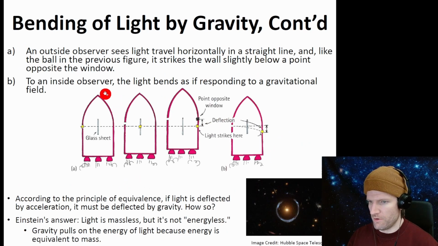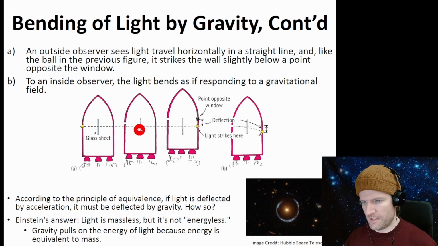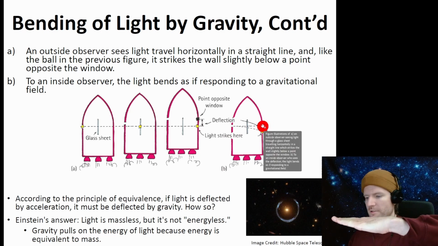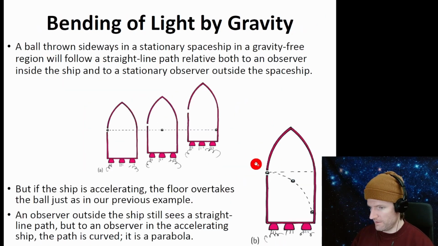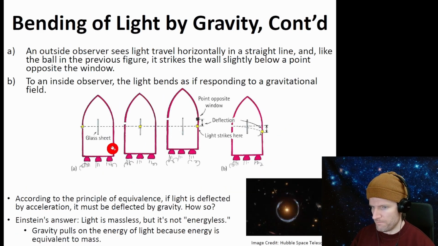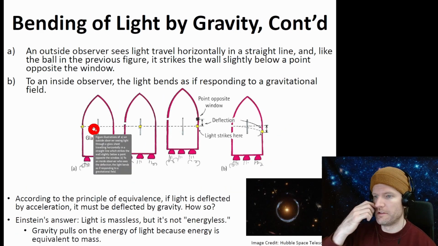Okay, so let's look at these pictures. Just keep looking at the pictures. Okay, so light comes in here. It hits a glass sheet in the middle. Well, if the opening is exactly in the middle of the glass sheet, then after the light hits the glass, it'll be slightly lower than the midpoint, and then it'll hit the end point here. Okay, and then this is where the trajectory is, this dashed line, whereas the top dashed line is the horizontal. Okay, so I think this is the exact same thing as this. So light is bent by gravity.